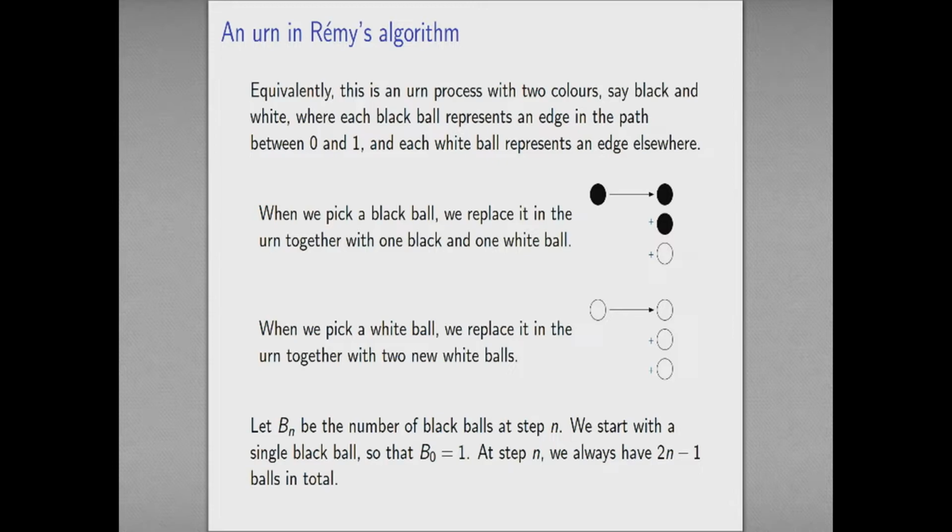So I add a black ball, and I'm also adding a white ball because I'm also adding an edge which is not on that path. So I add 1 extra edge along the path and 1 extra edge off the path. That's 1 black ball, 1 white ball. On the other hand, if I add an edge somewhere off the path between 0 and 1, I'm just adding 2 white balls. So these are the rules for this little urn. And I'm always starting with a single black ball, a single edge between 0 and 1.